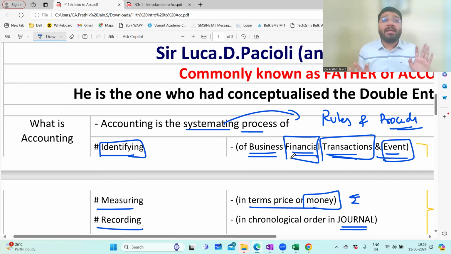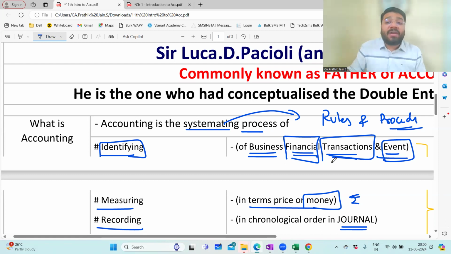So what are we trying to identify? We're trying to identify a financial transaction or event, because once you identify this, only then you have to record it. There are so many transactions happening, no? So which transaction should I record in accounts, which should I not record? How will you know without knowing this concept? So the transaction or event which has a monetary value attached to it, paisa, that is the transaction we have to record in accounts. Anything and everything that is happening in the business, you cannot record. Are you clear with this point?